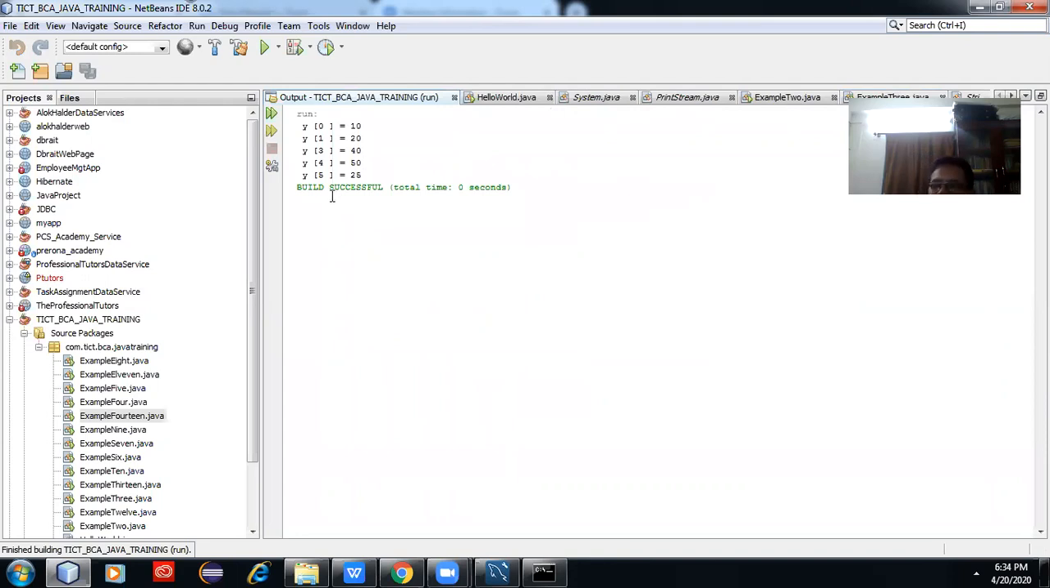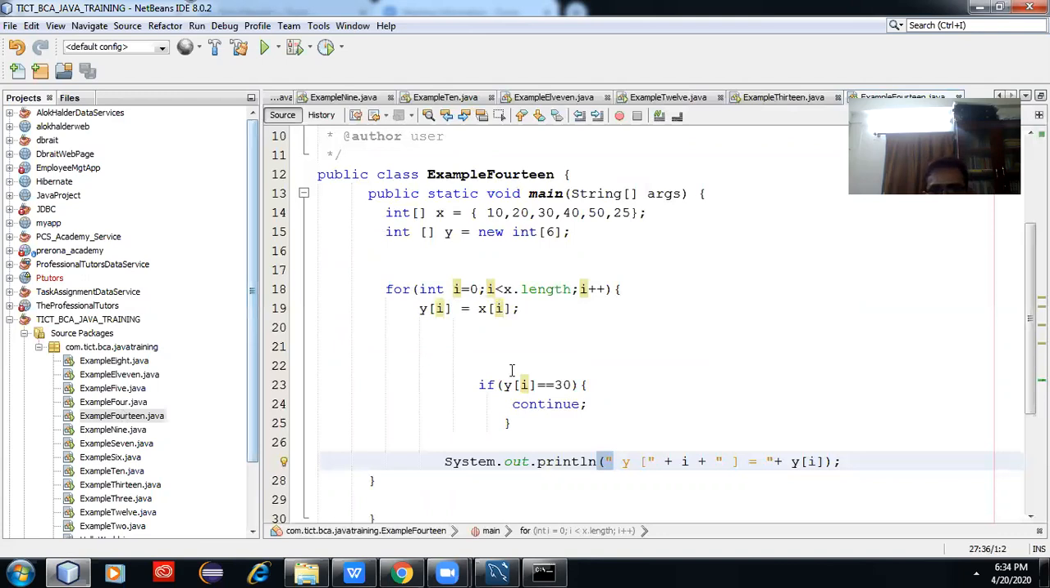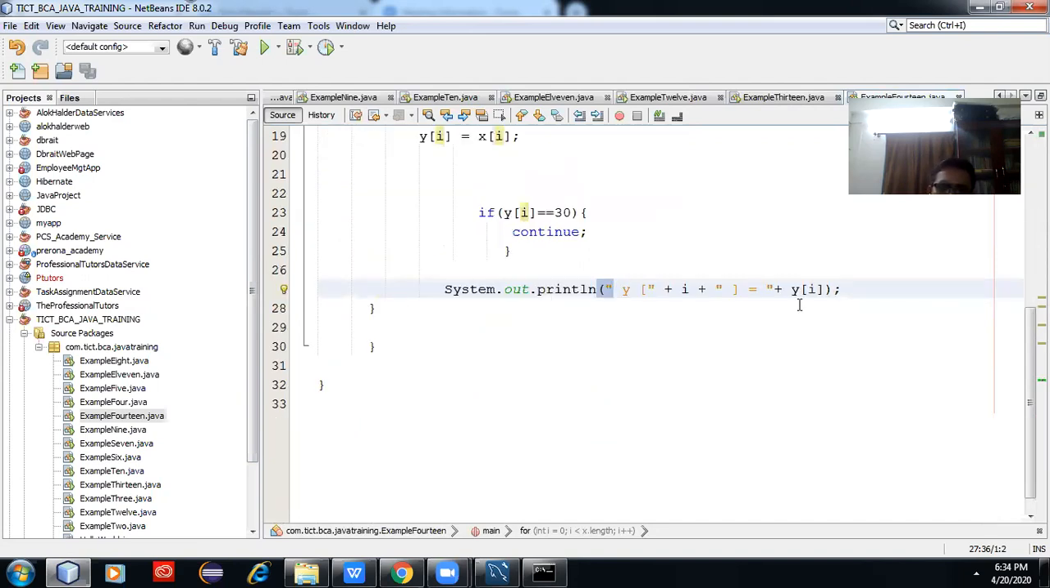Just notice that it is not printing 30. Why is it not printing 30? Because when the program reaches if y equal to 30, it goes to the continue statement. Continue sends the control to the beginning of the loop. It will not allow the control to go to the next line. So that is the example of break and continue.